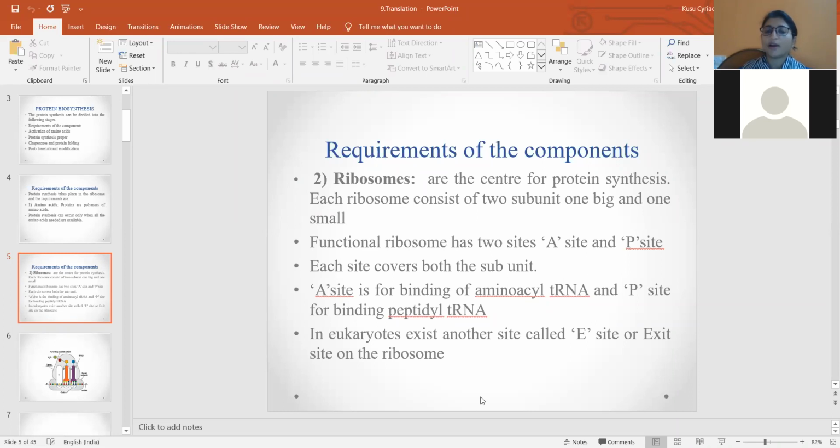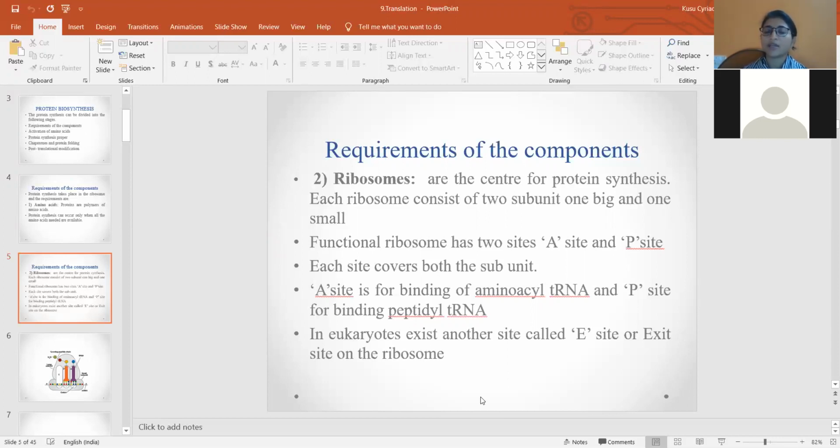So the A site in the ribosome is the place where this aminoacyl tRNA, that is the tRNA which carries the amino acid, comes and binds to the mRNA. Then the P site is the second site where the peptidyl tRNA gets attached. We will see that in the elongation process of translation. Then in eukaryotes, there is one more site which is called the exit site.